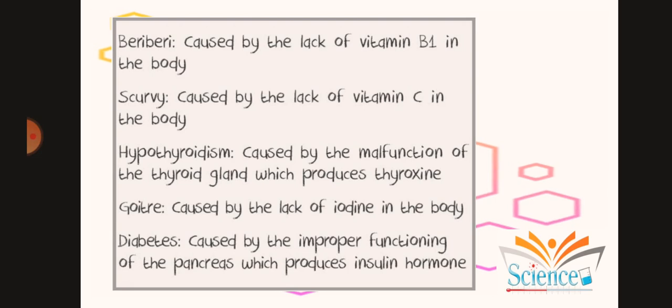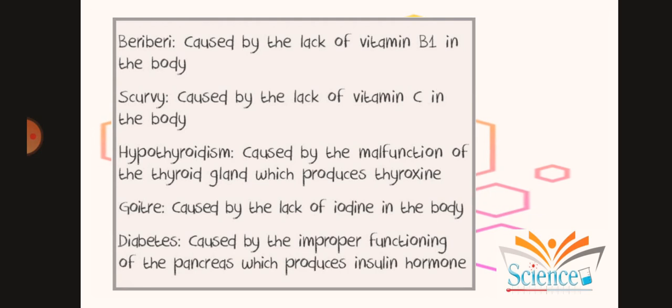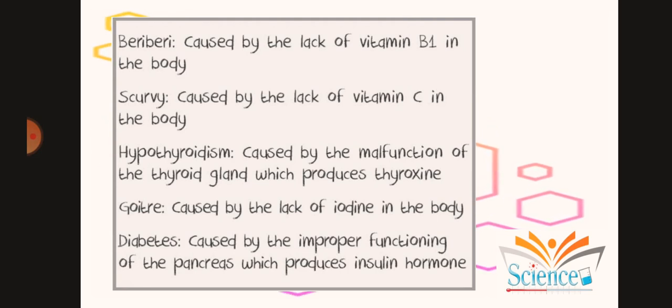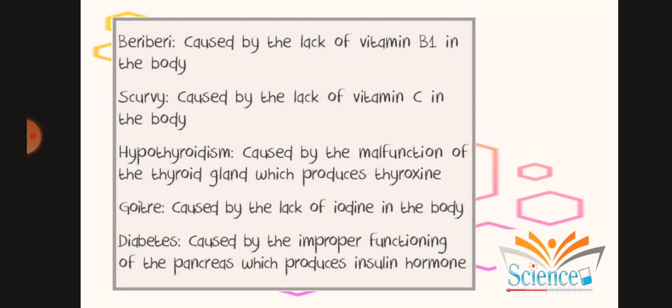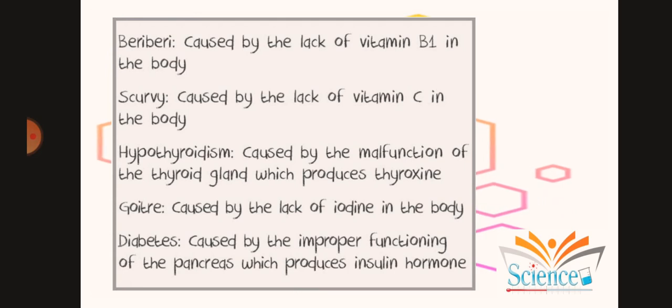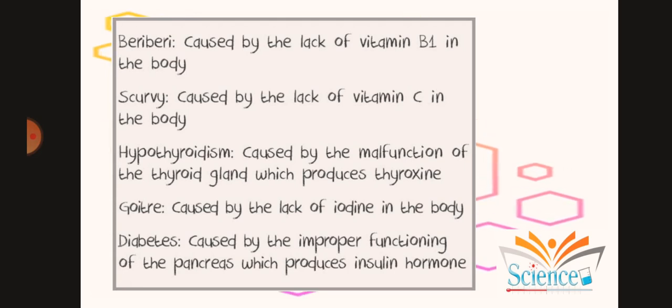So what does beriberi specifically mean? Beriberi is a kind of disease which leads to mental retardation. That means the basic working of the brain gets affected because of beriberi. The second problem would be loss of muscle functions. Then we talk about scurvy, which is swollen and bleeding of gums, caused by lack of vitamin C. Then there is hypothyroidism, caused by the malfunctioning of the thyroid gland, which produces thyroxine, which we have learnt in our last class. The next one is goiter, which is caused by lack of iodine in our body.